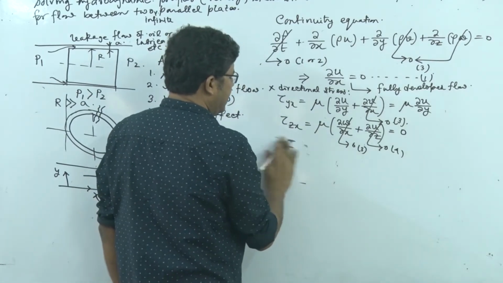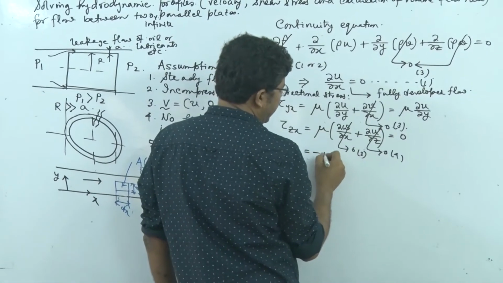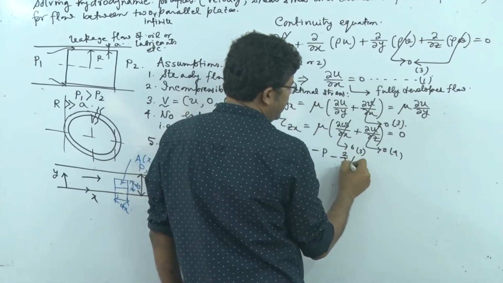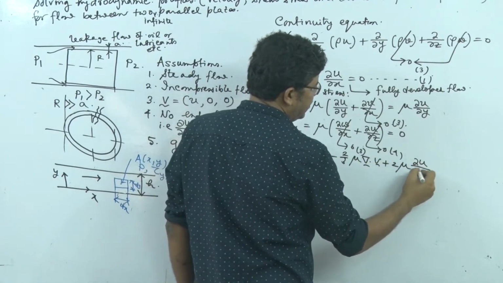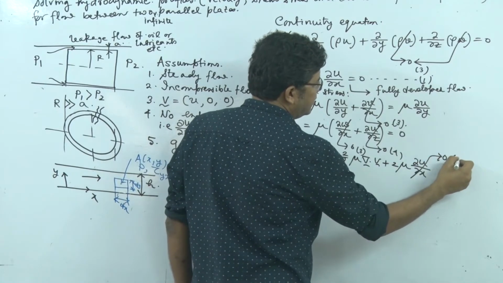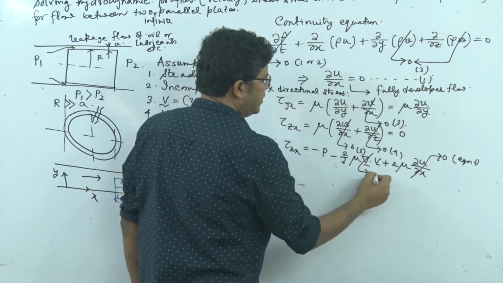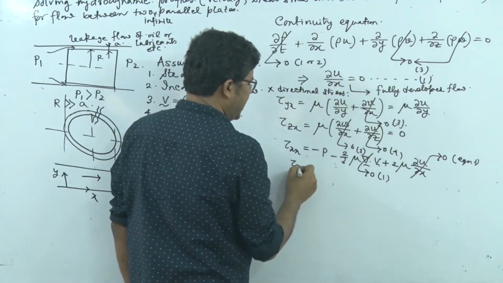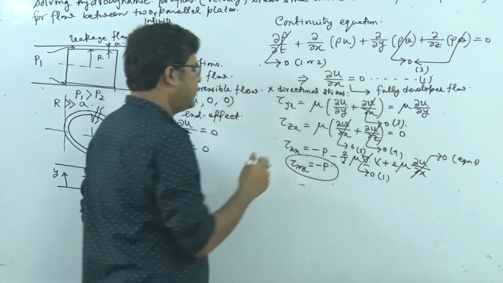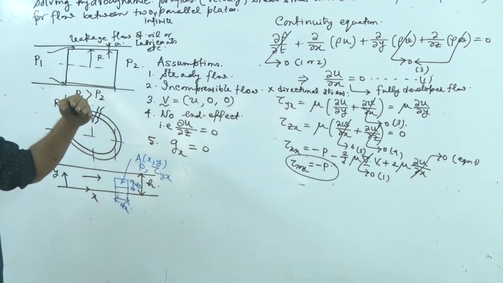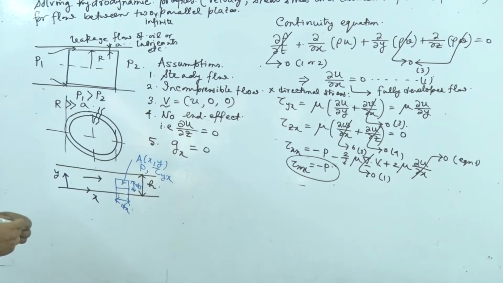And finally, okay, tau xx. So tau xx is equal to minus p minus 2/3 mu del dot v plus 2 mu del u del x. Now del u del x is equal to 0, this is from equation 1. This is equal to 0 because it is incompressible. So tau xx can be accounted by pressure, and if I choose the pressure instead of tau xx, we will consider the direction to be inward. So we'll see it. Okay.